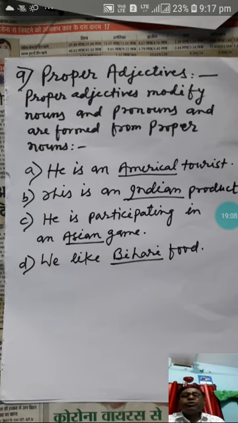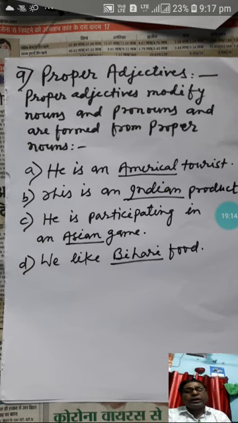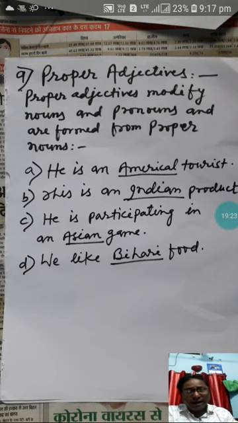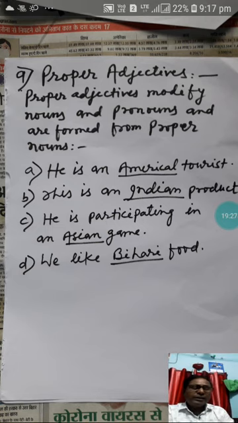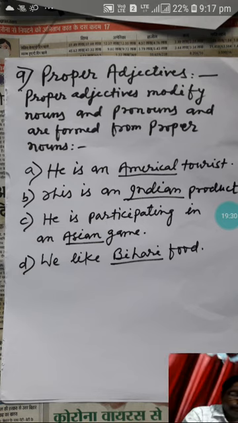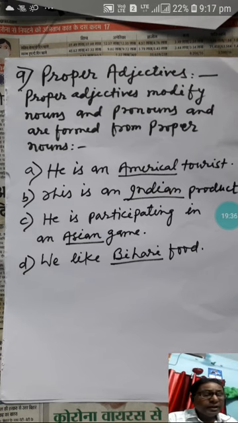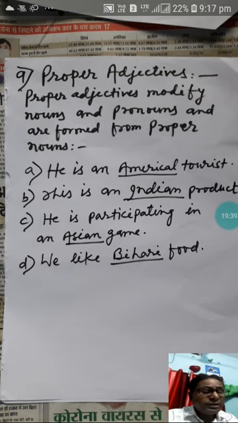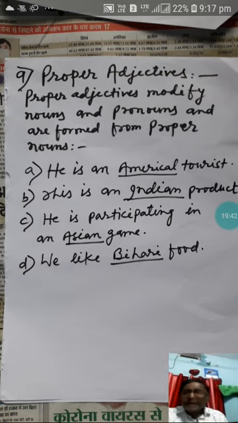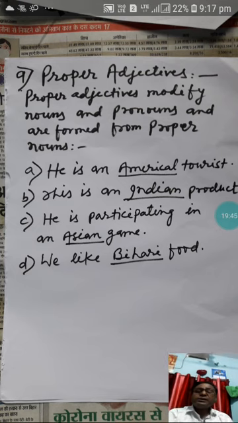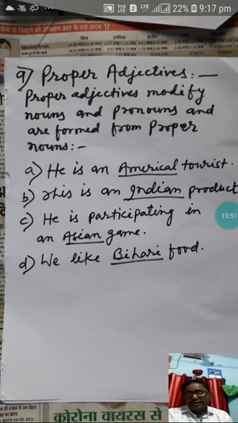First you have to underline, and then you have to write whether they are adjective of quality, or adjective of number, or adjective of quantity, or proper adjective, demonstrative adjective. So first identify and underline, and then write the kind in the space provided next to the sentence. Here, as you can see, I am tired. The word tired in the sentence is an adjective. What kind of adjective? That is an adjective of quality. I am tired, so that is describing a state.